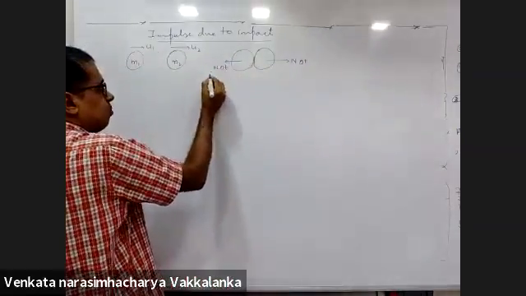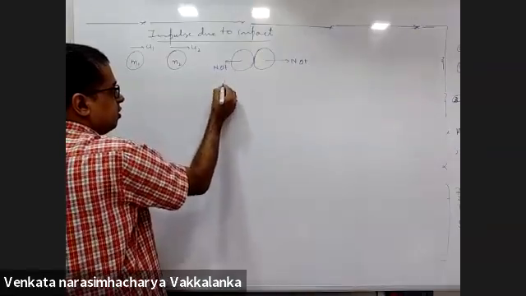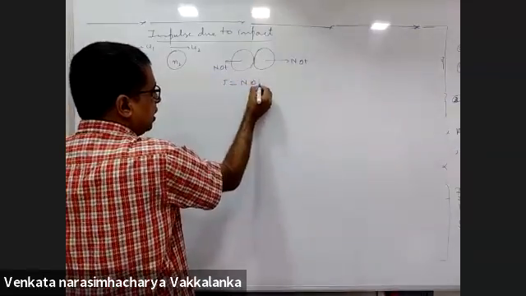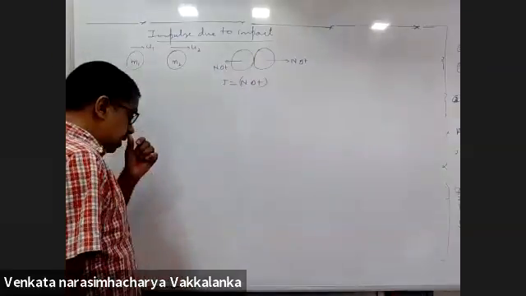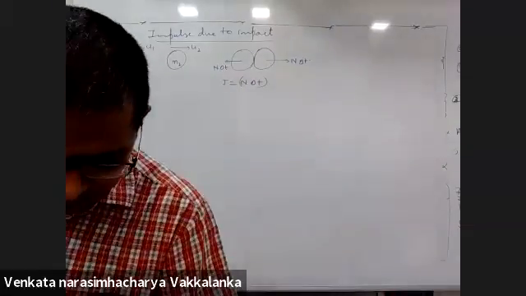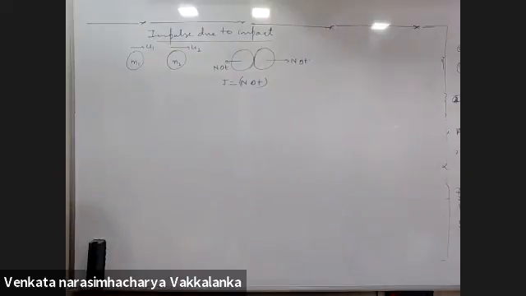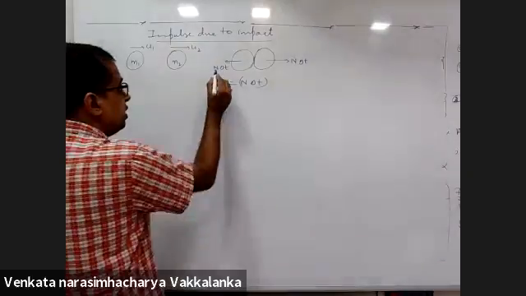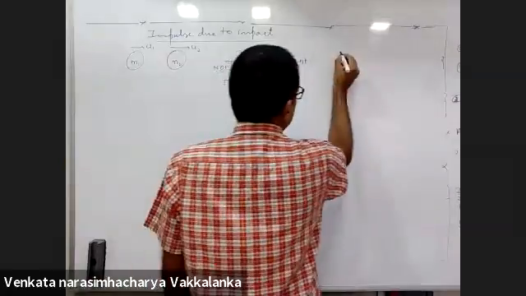This you will call an impulse J. Sometimes J is referred to as N delta t, instead of writing two things. Impulse is change in momentum. It is this impulse that you are asking me.